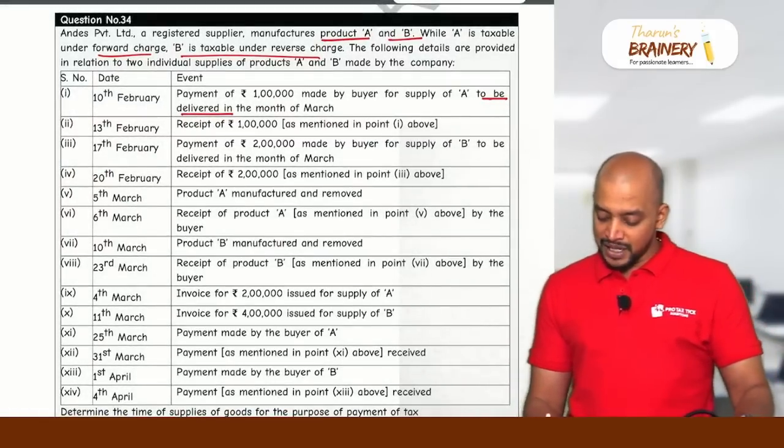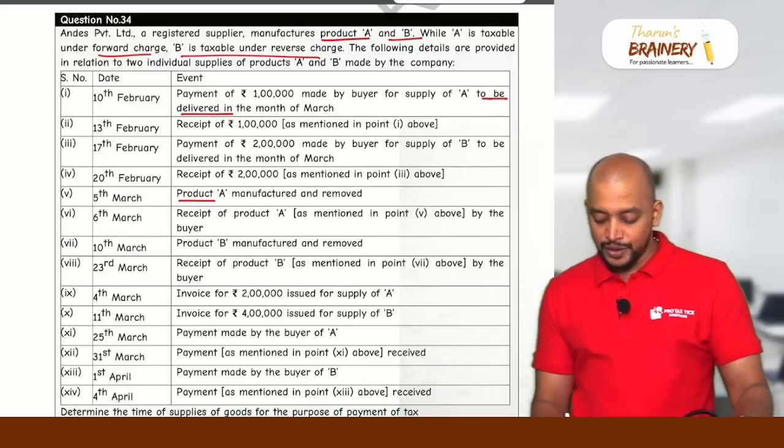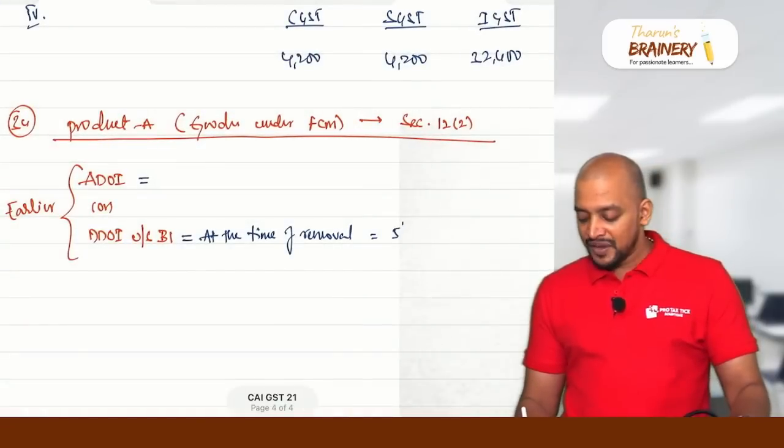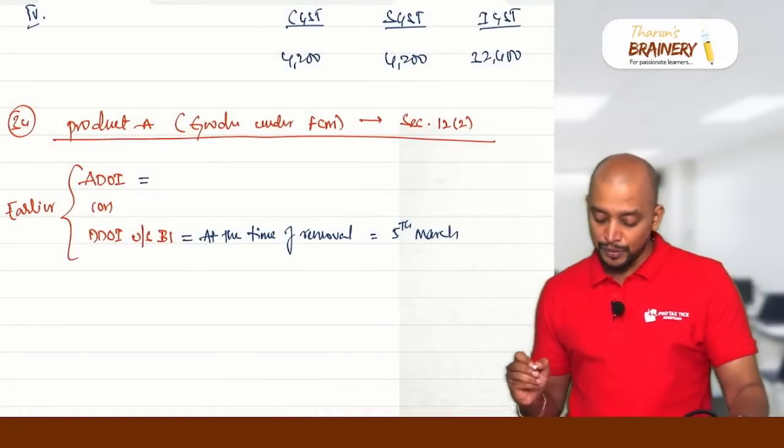So this is payment. This is receipt of 1 lakh, product B. Product A manufactured and removed on 5th March. So 5th March we are taking as the due date of invoice, the date of removal, at the time of removal.